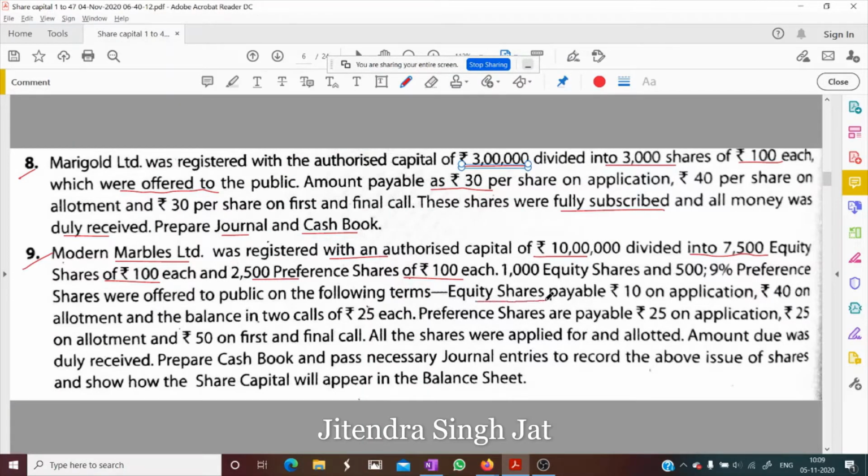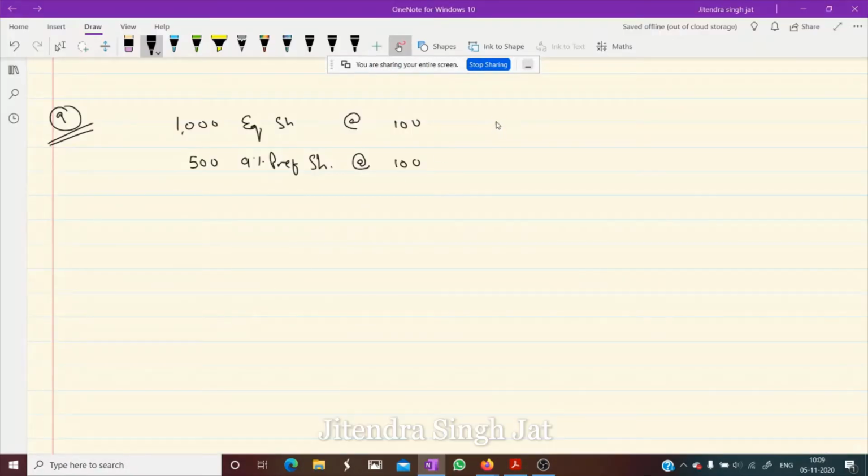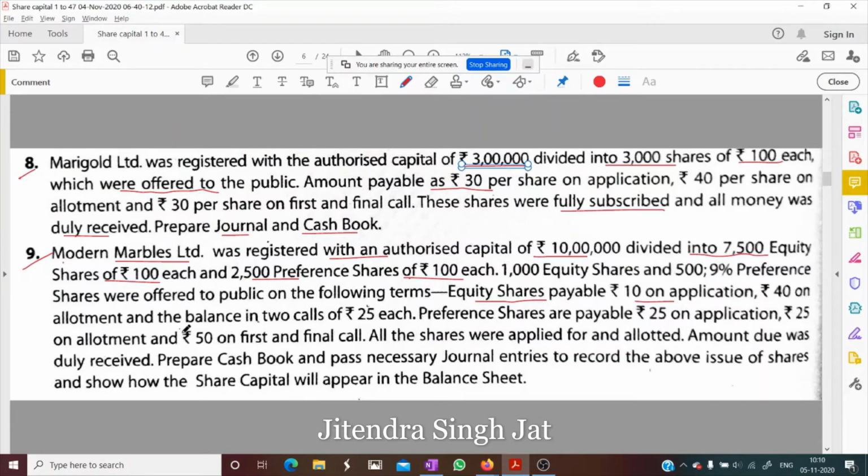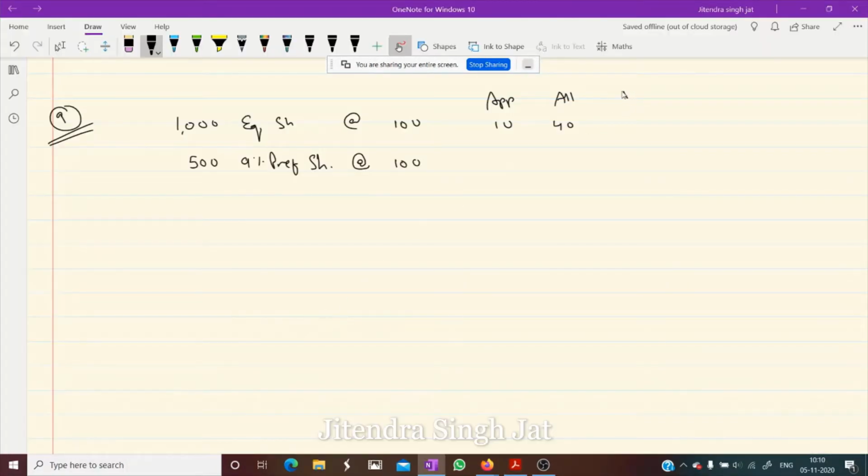Equity shares are payable 10 on application, 40 on allotment, and the balance in two calls of rupees 25. It means on first call 25, on second and final call 25. In this way 100 rupees is received.